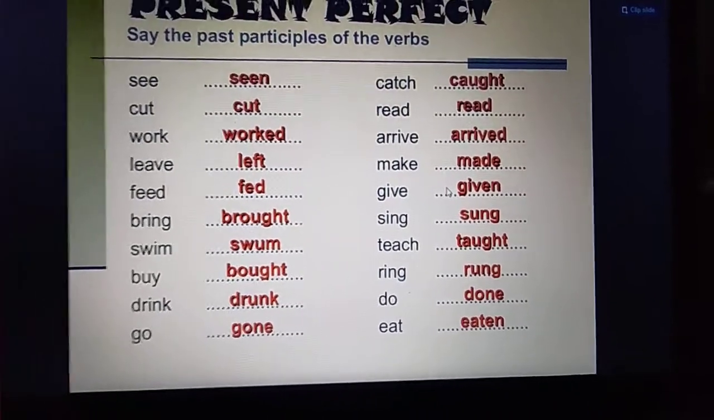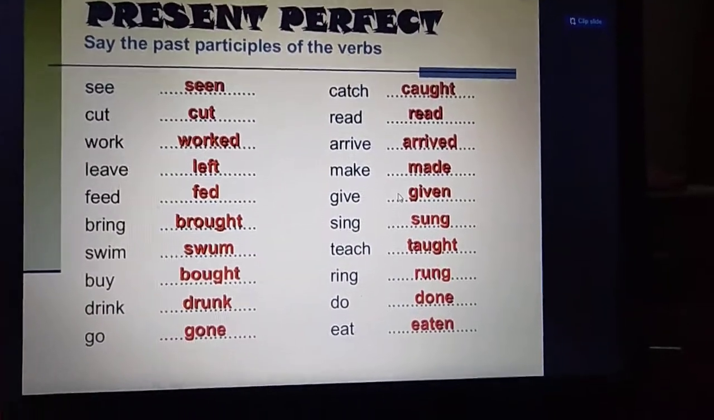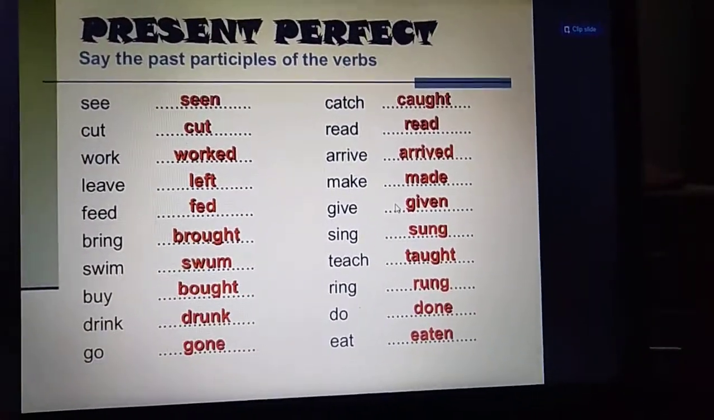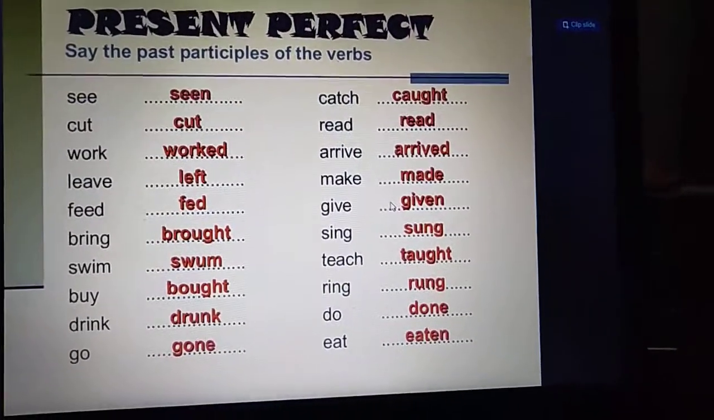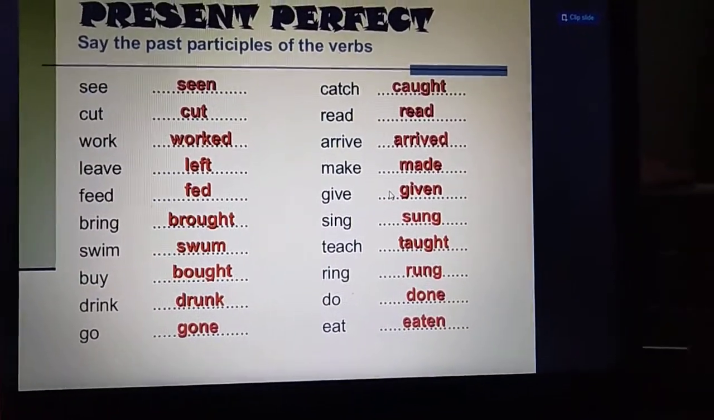So बच्चे, that is just to tell you that in present perfect tense, has and have are used as a helping verb, and we use the third form of the main verb. Clear बच्चे? I hope it's clear.